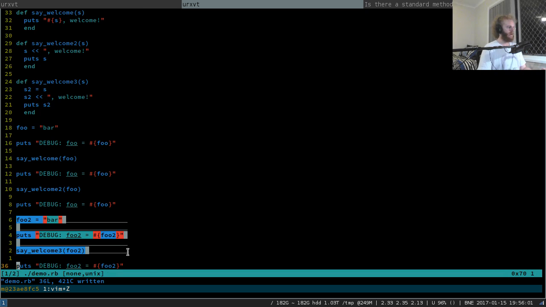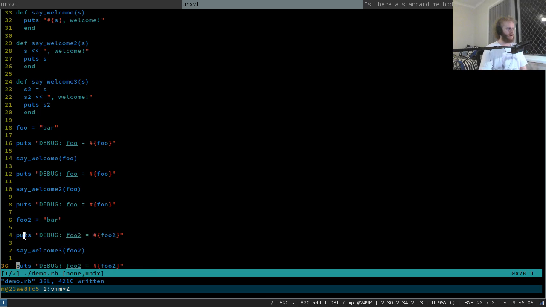So with this code here, what do we expect will happen? Well, this debug line is pretty simple. We should expect to see that foo2 is currently equal to the value bar. Then this code here, we expect will make a copy of the string. It will then append comma welcome bang to the copy, not to the original. It'll then put the copy of the string, and it'll wrap stuff up.